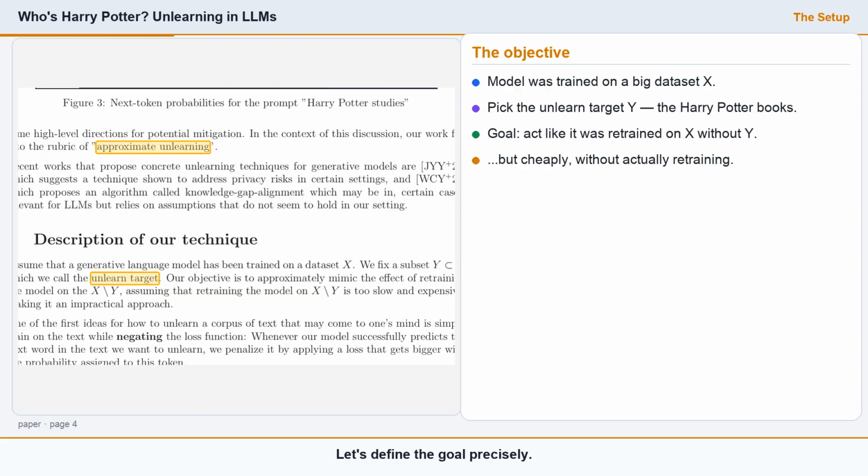Let's define the goal precisely. The model was trained on a dataset X. We pick a subset Y, the unlearned target, here the Harry Potter books. We want to mimic the effect of having retrained on everything except Y, but without the cost. So what's the obvious first attempt?